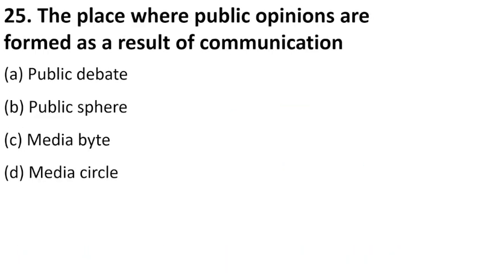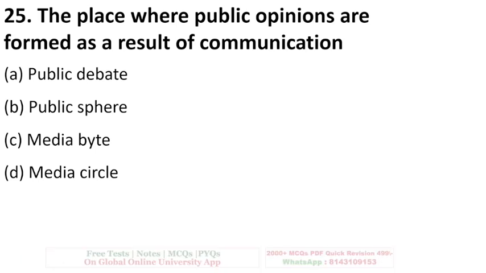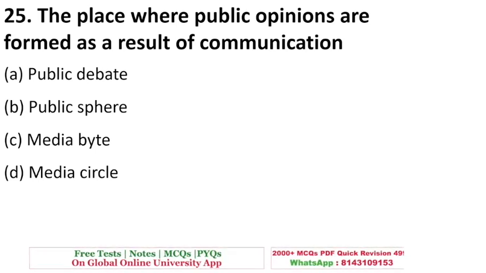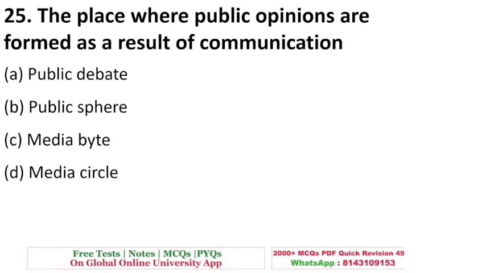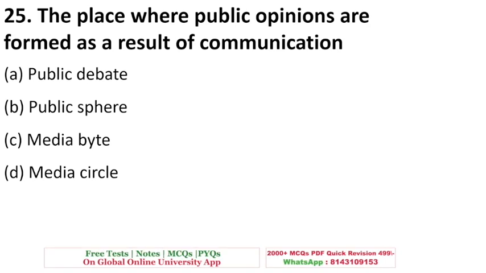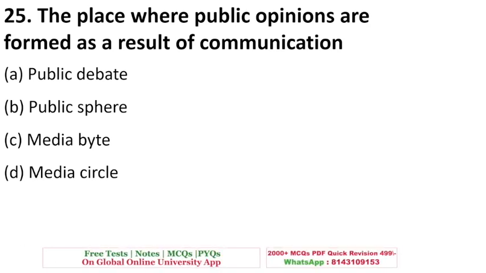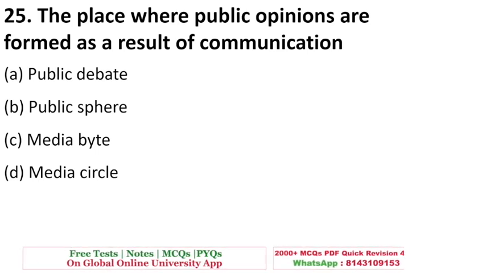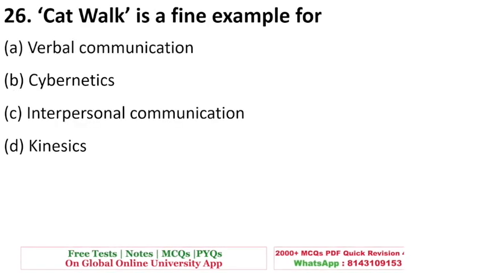The place where public opinions are formed as a result of communication is, so students, sometimes there is a place where citizens come together, exchange their opinions regarding some public affairs, discuss, and eventually arrive at a public opinion. That is called a public sphere. B is the answer to this question.